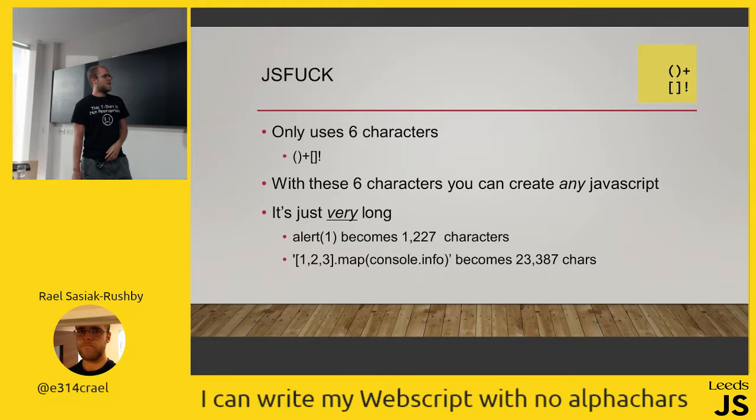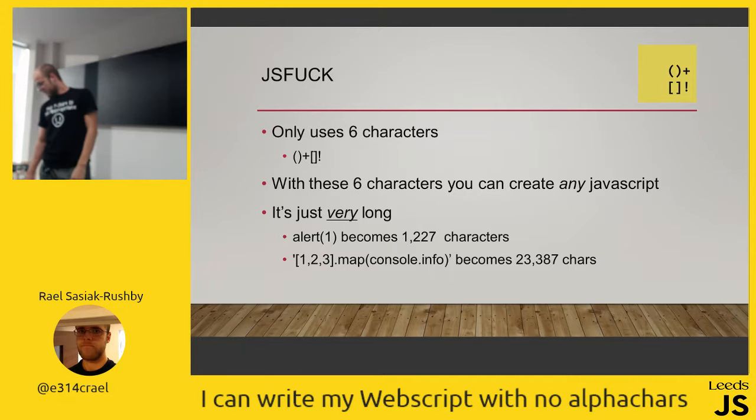If I want to do alert 1, that becomes 1,227 characters. It's different to the previous one because in the previous one I'm counting how much it would take me to win the challenge, not just alert 1. And then if I wanted to do a map and console log some numbers out, it becomes 23,000 characters. That's kind of big, considering that's, I don't know, I didn't count that, probably should have, 15, let's say.